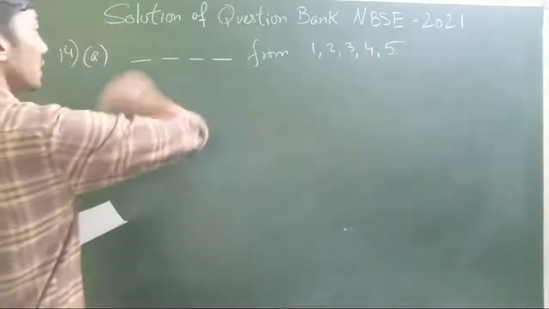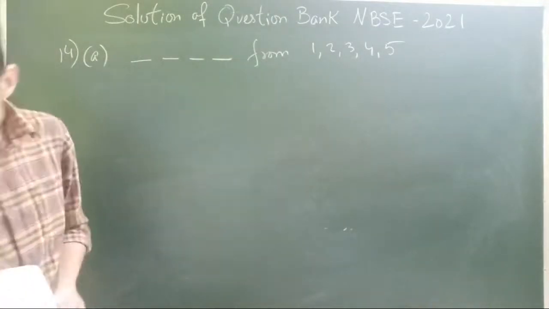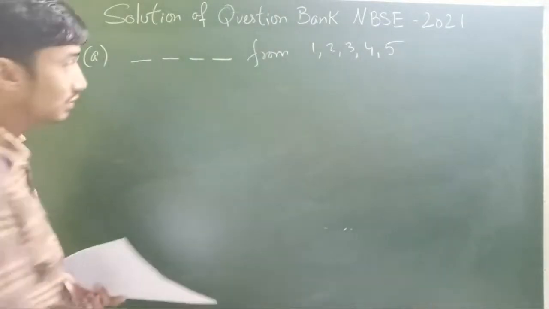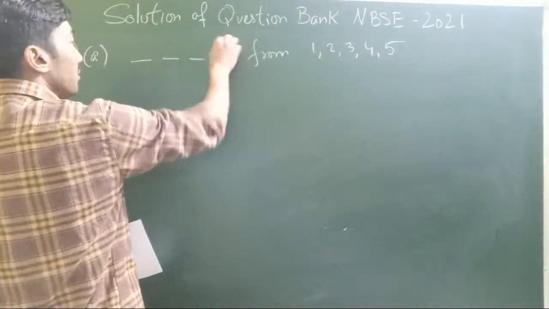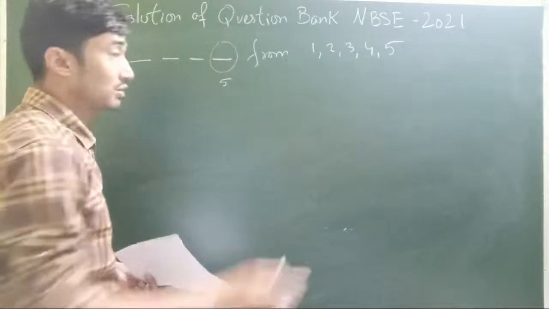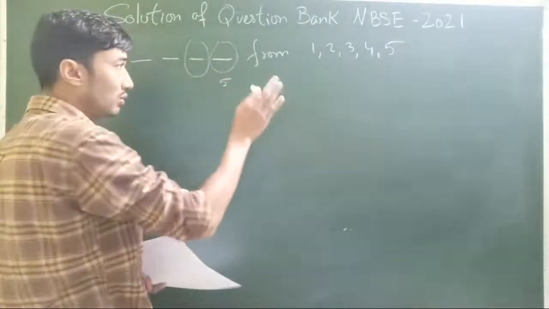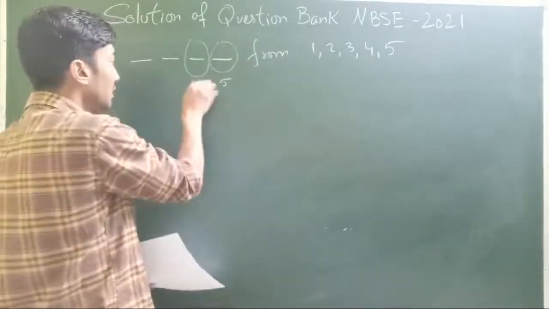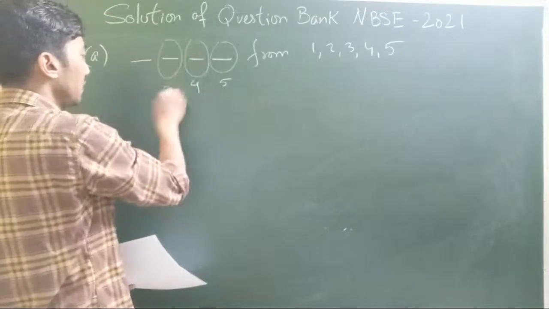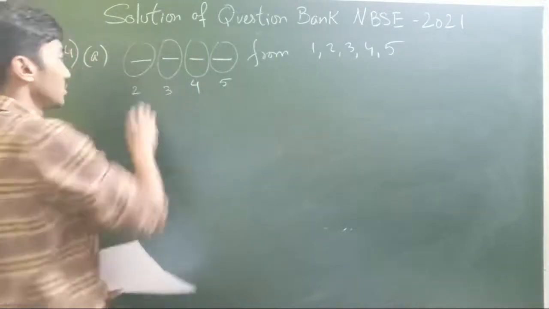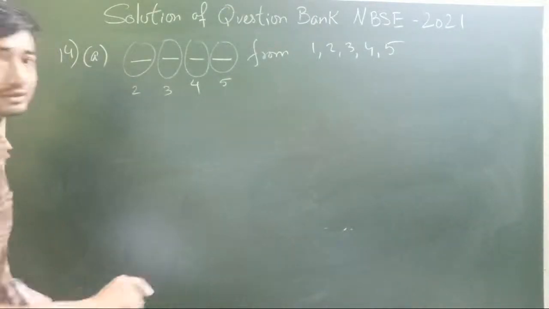Alright, anyway. I'll use the formula directly, but still, let's just see. This digit can be filled up in how many ways? 5 ways, because we have 5 options. Since no digit is repeated, we are now 1 letter short, so we have 4 letters to fill up. This place we have 3 letters to fill up. This place we have 2 letters to fill up. So the answer is 5 into 4 into 3 into 2. Simple logic.